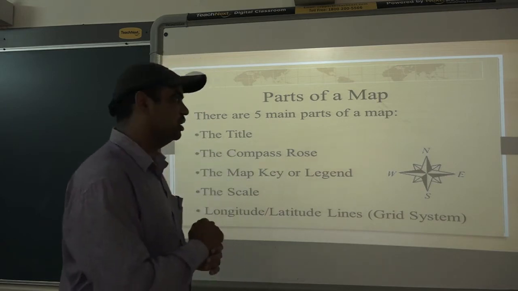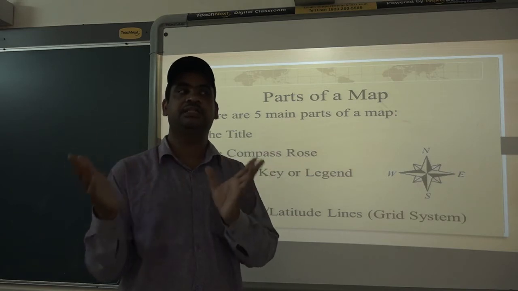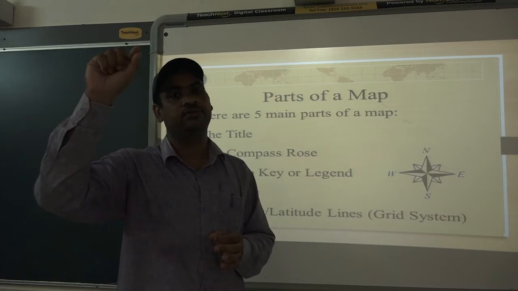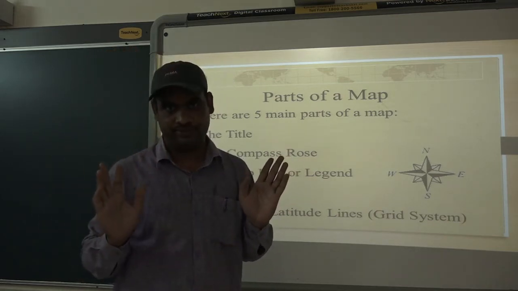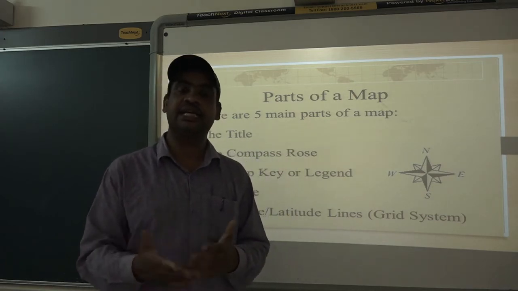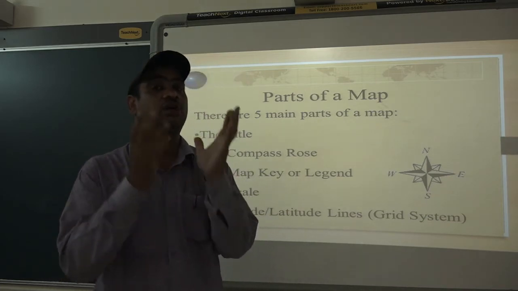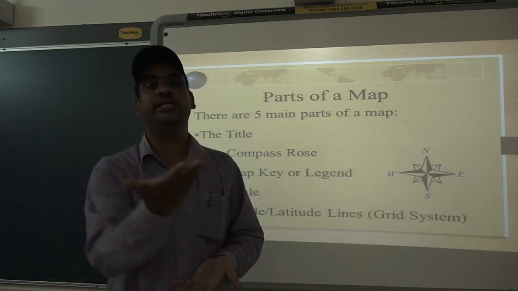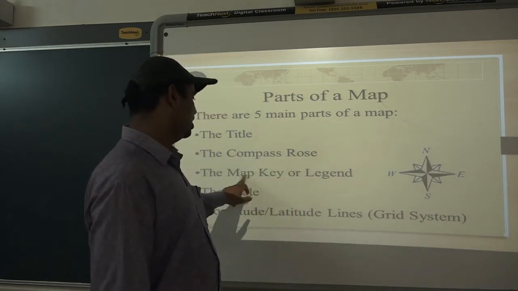For example, a state highway is the highway that is running in a state. If you want to show a state highway, you have to use a particular type of line only. So it indicates that this is legend. Why is it important? Because there should not be confusion in the mind of the reader. It should be clear. That's why legend is important, the key factor.